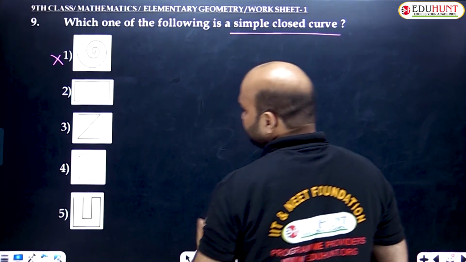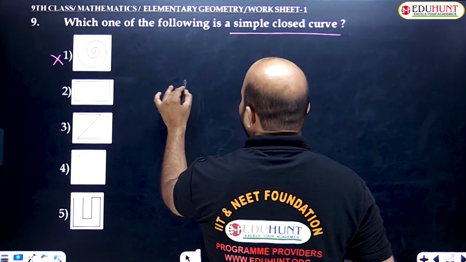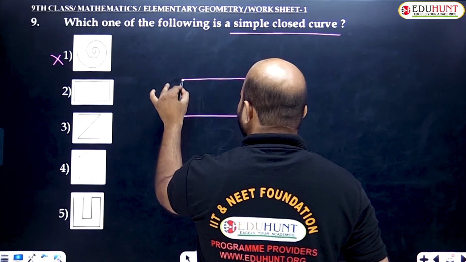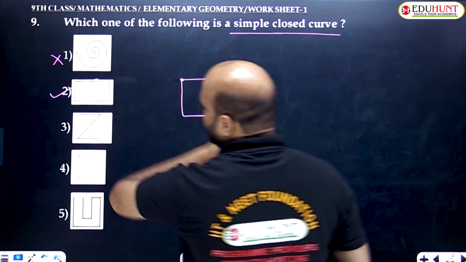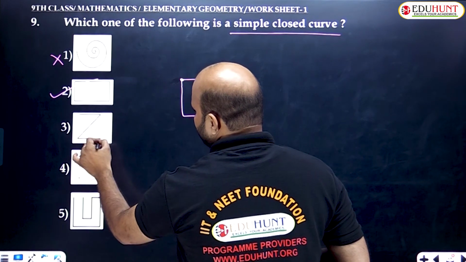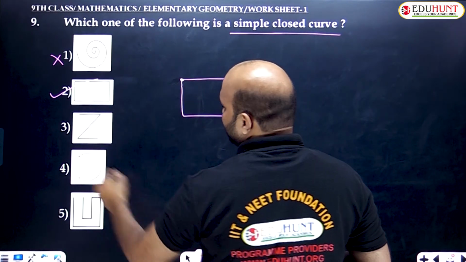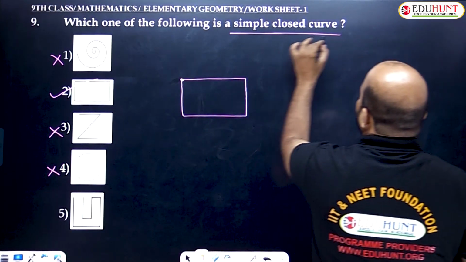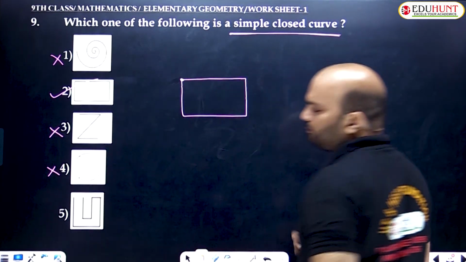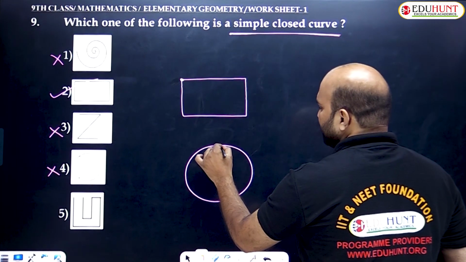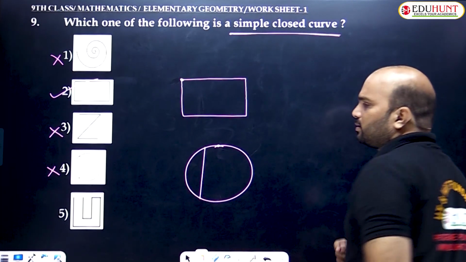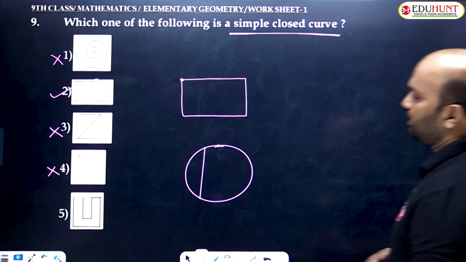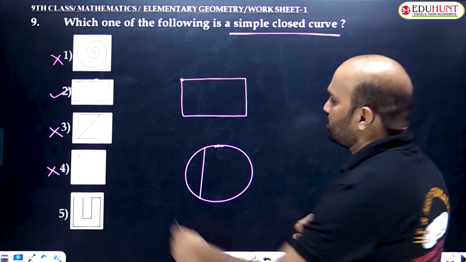In the second one, we are given a rectangle. Suppose we start here: it begins and ends at the same point. It is called a simple closed curve. Option 2 is the right answer. The third one also begins and ends, but not at the same point, so it is not a simple closed curve. For the circle, it begins and ends at the same point, but here a chord is also given, which means it is separated, that is, it intersects itself. So the fourth one is also wrong.